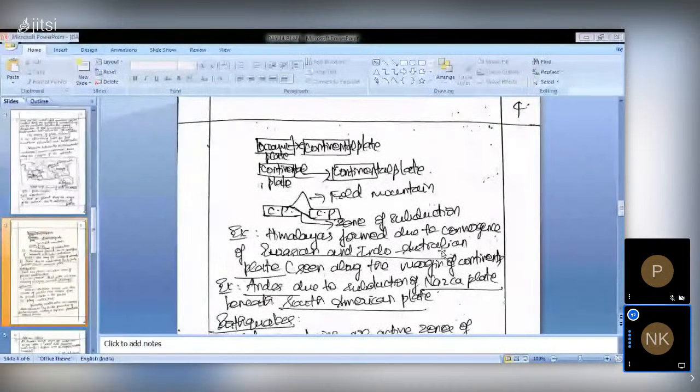So that's why I have written like this. Also, you can have your own artistic way in drawing this. See here, the ocean and continental plate are getting converged. The heavier density material will get subducted down, and the lighter material will come on top, superseding the heavier material. The heavier density material will go to the bottom, and the lighter material will be on the top.